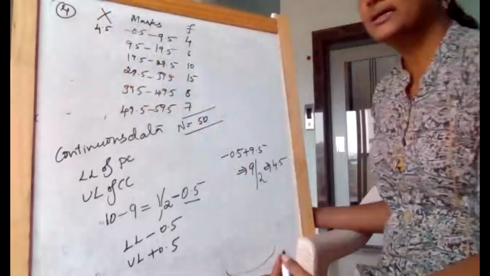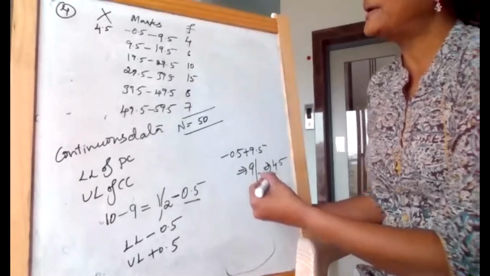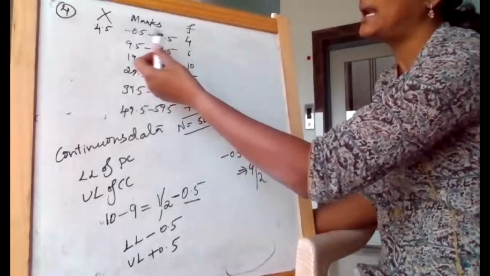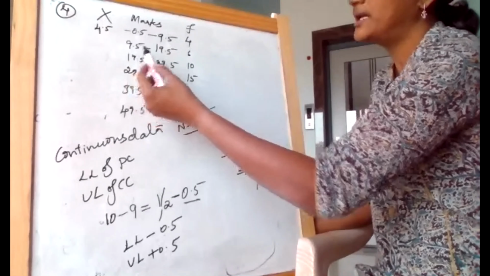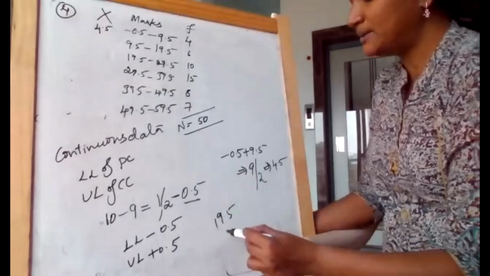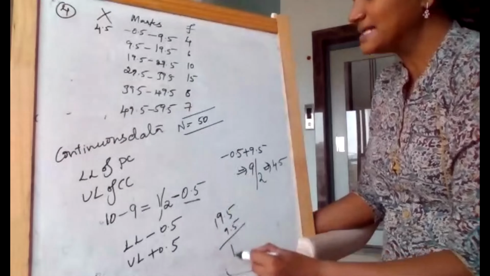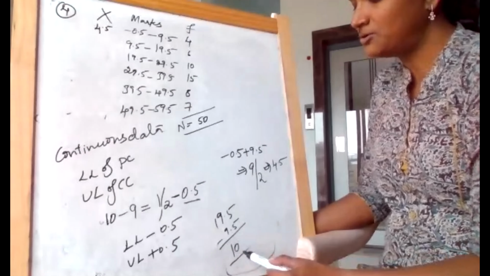4.5. Understood, girls? Now there is also one small logic. For everything you need not calculate. You can see the class interval. So if you are getting confused for the first one, find out for the last one. The class interval is nothing but the difference of upper limit minus lower limit, where our class interval is 10. 19.5 minus 9.5 gives you 10.